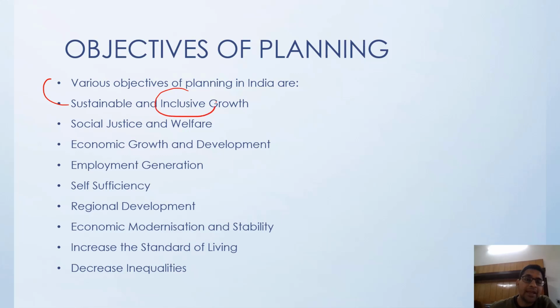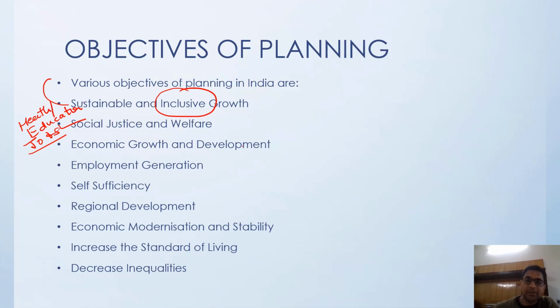also including everybody in that group. It is not like only the rich are getting growth, only a certain category of people are getting the growth. Okay, no, it has to be very inclusive. Social justice, healthcare, education, jobs, social justice and welfare have to be provided in a proper way.